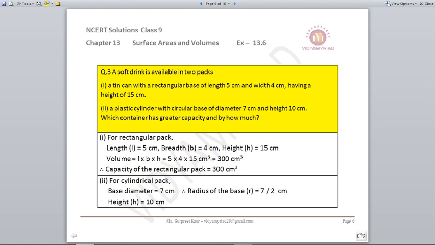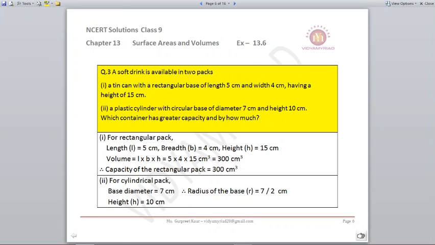Question number 3. A soft drink is available in 2 packs. A tin can with a rectangular base of length 5 cm and width 4 cm, having a height of 15 cm, and a plastic cylinder with a circular base of diameter 7 cm and height 10 cm. Which container has greater capacity? They are talking about capacity. It means we will be using the volume for this.